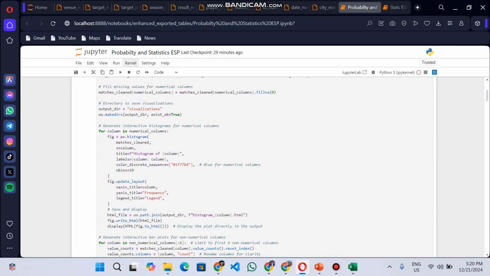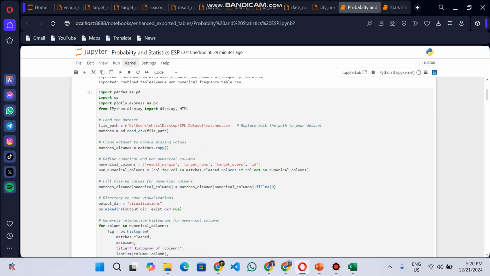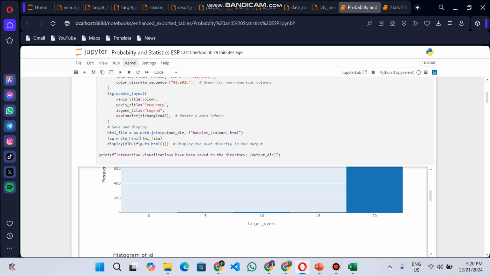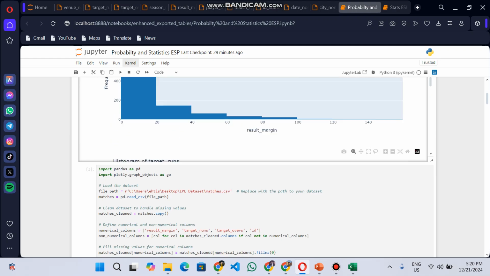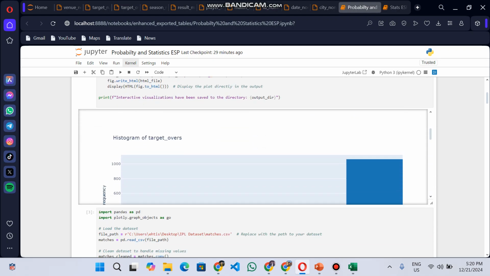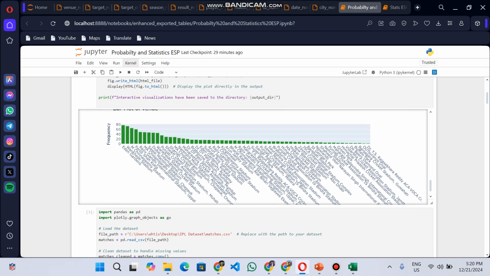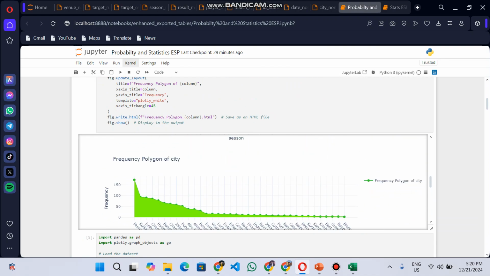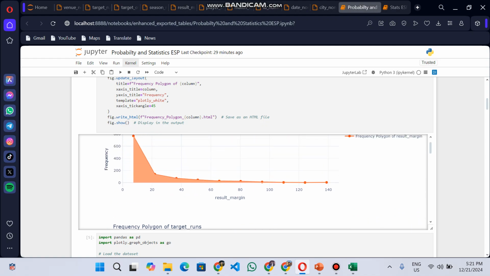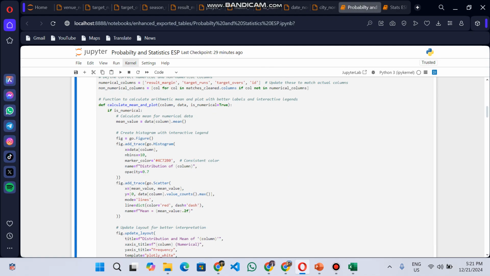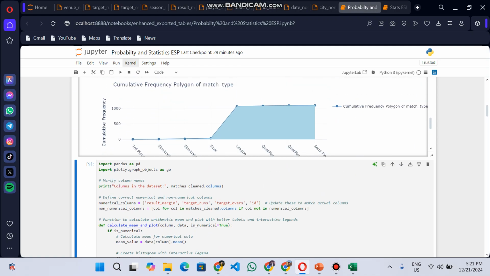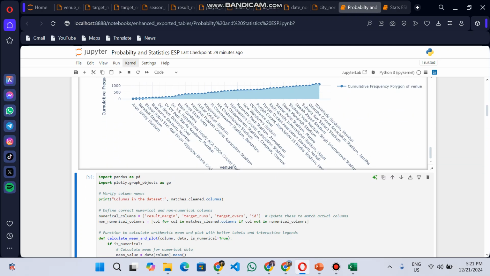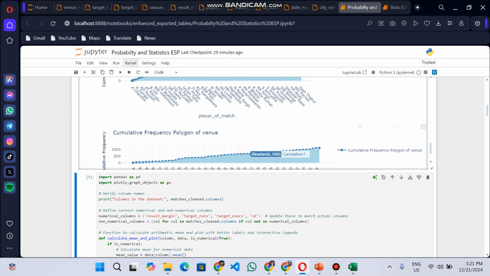We've exported our frequency distribution tables outside of the implementation output box. This is our histograms for all the frequency distribution tables that we've created, total 10, because we had to maintain the integrity throughout the course of our implementation. These are frequency polygons, and these are the cumulative frequency polygons, as you can see. These are some of the stadiums. Basically, this was for the venue.